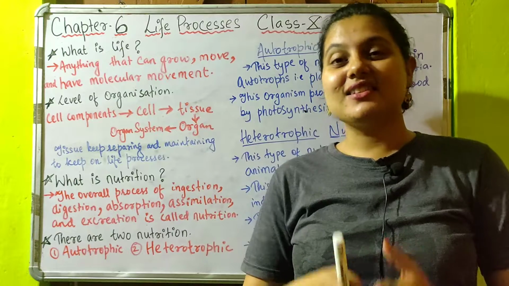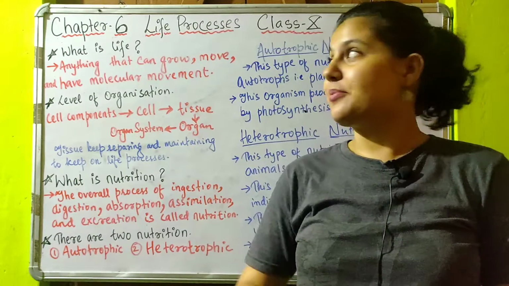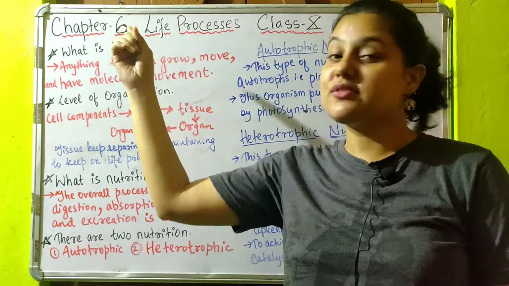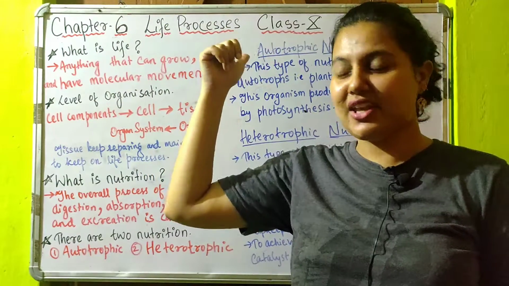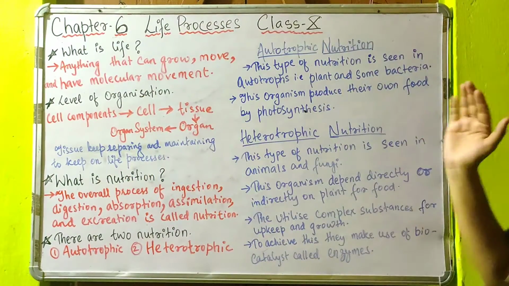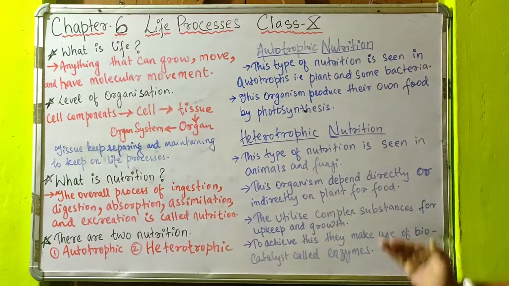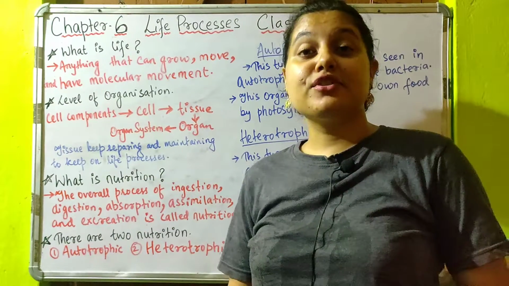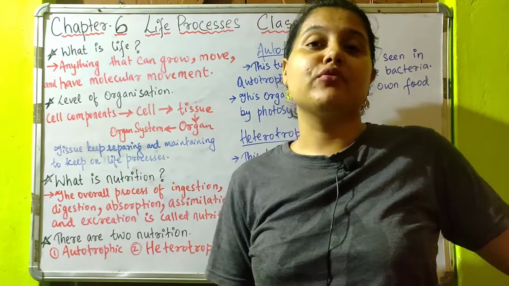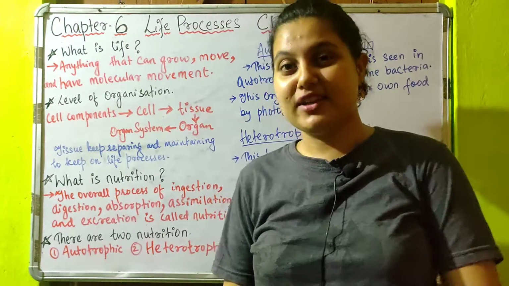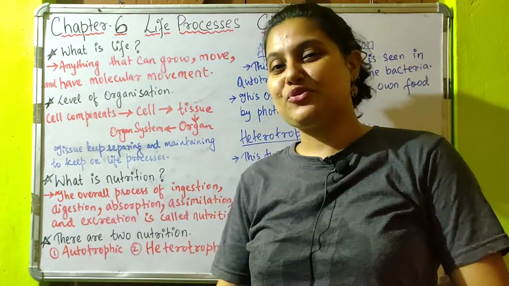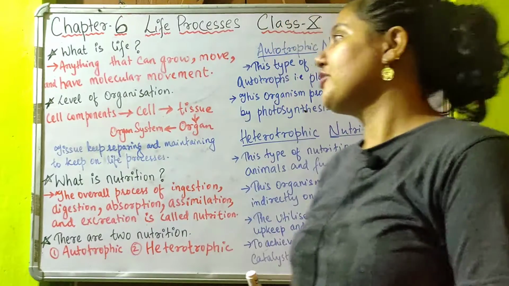Welcome back dear students. In this video we will be taking up the chapter life processes, that is chapter 6 of your science class 10. Here we will be mainly dealing with the introduction part of the chapter, and in the next video we will be dealing with the autotrophic nutrition, and then we will be moving forward with the heterotrophic nutrition and so on. Okay, so let us start the topic.